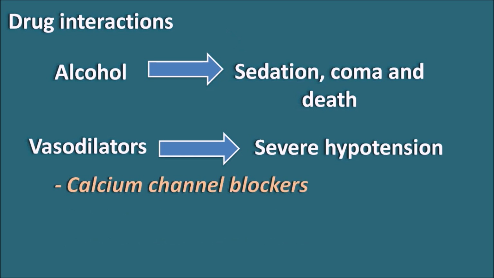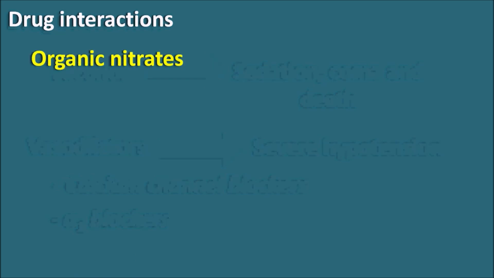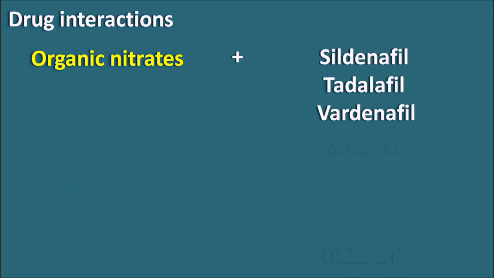Vasodilators like calcium channel blockers and alpha-1 blockers can precipitate a severe hypotension along with the organic nitrates. And another important drug interaction is between the organic nitrates and drugs like sildenafil, tadalafil and vardenafil.